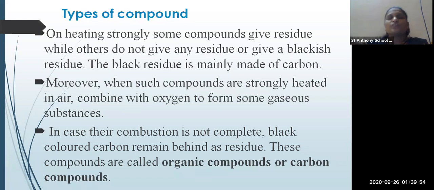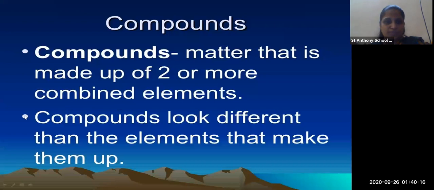these compounds are called organic compounds or carbon compounds. So whatever blackish thing remains after burning that is not burned completely, whatever unwanted or blackish things remain behind, those are the organic compounds or carbon compounds.